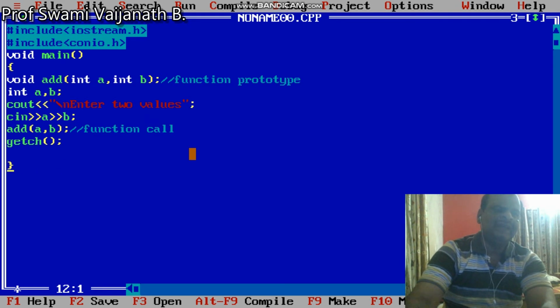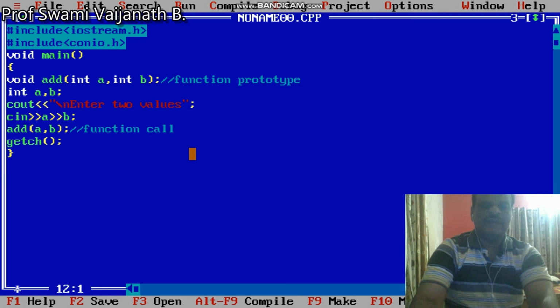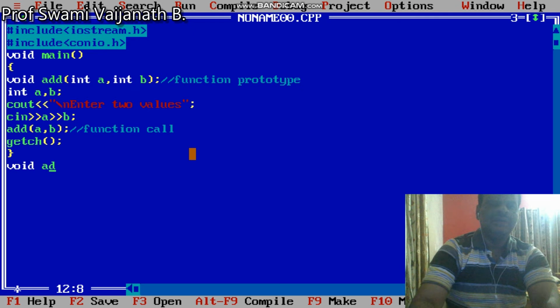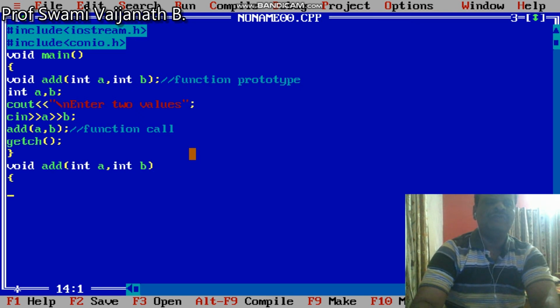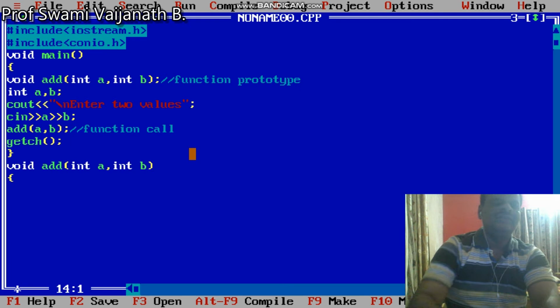The third term of the function is called the function definition. The function definition is nothing but what the subfunction does. It is written separately from the main function and outside the main function.